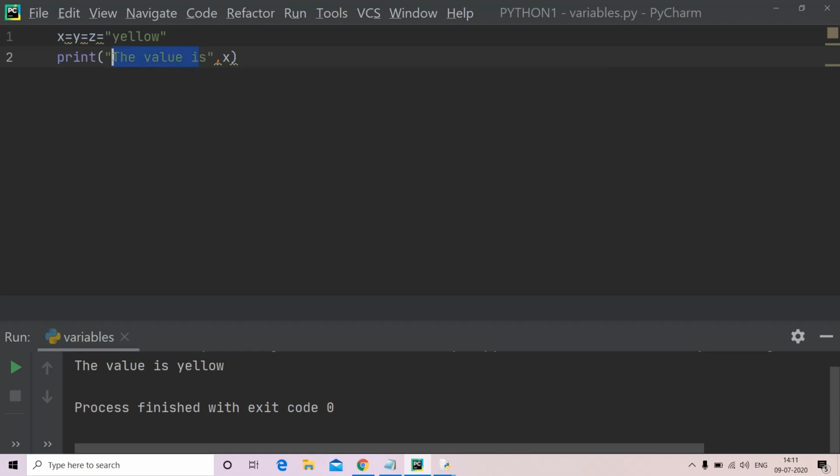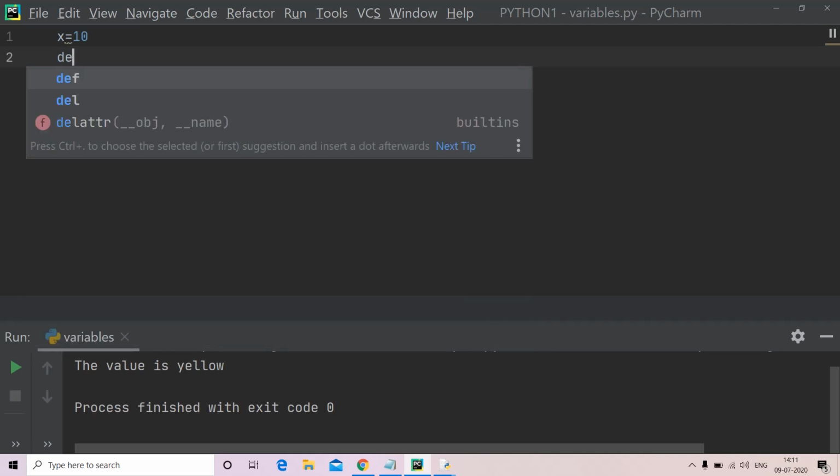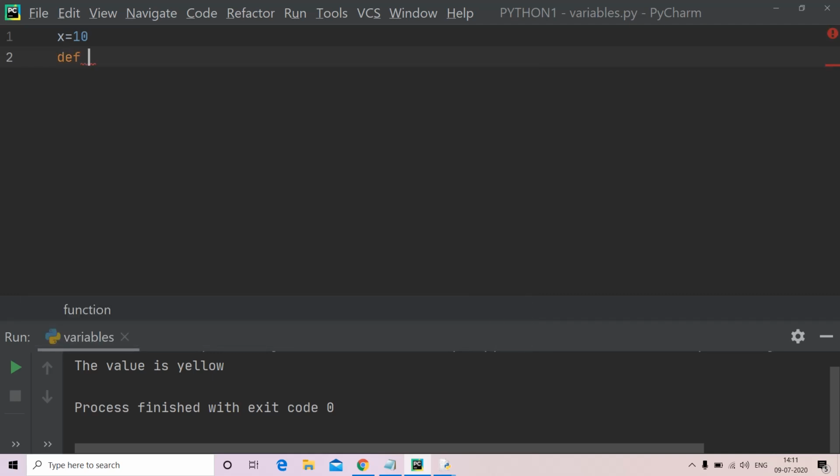Now let me clear all this first. Let us see what global variables are. I am assigning x the value 10 and I am defining a function. Don't worry about functions if you don't know about them; we'll discuss them clearly in my next sessions.